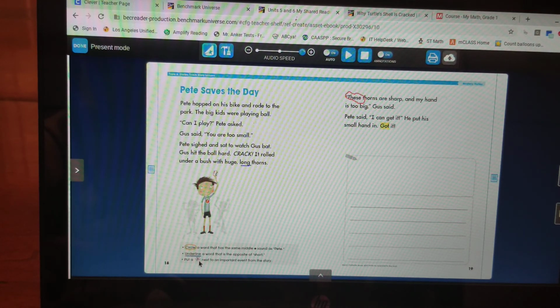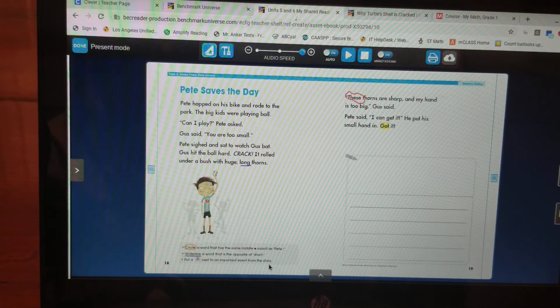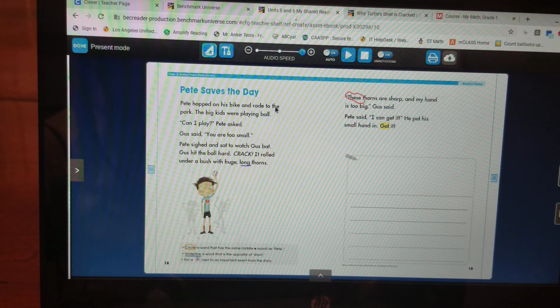Okay, put a star next to an important event from the story. Something important that happened. And that important event helped the story to move along. Okay, let's read the first page again. Pete hopped on his bike and rode to the park. The big kids were playing ball.